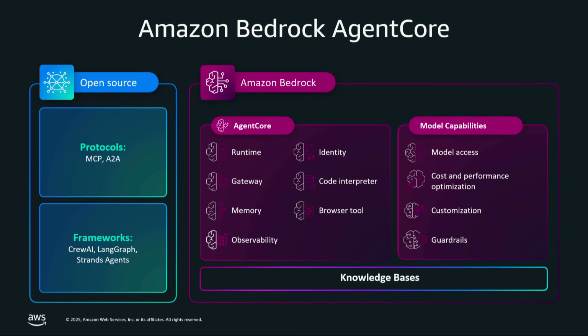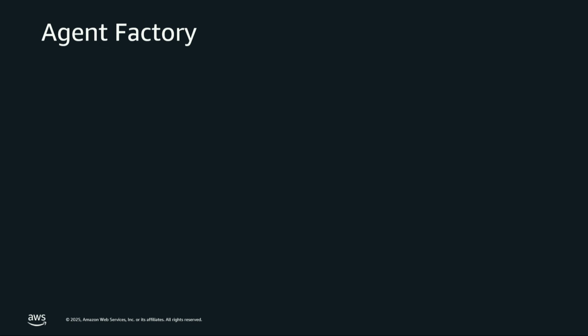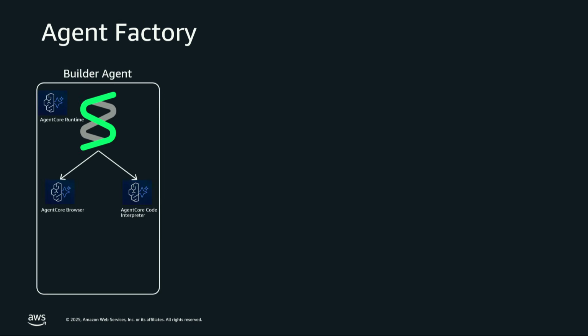And finally, to make sense of everything, to know why a particular agent did a particular thing, or to troubleshoot issues, we are going to tap into the observability feature of Agent Core. Okay. So now we know we are going to have a builder agent. Its role is just one thing: it takes users' requests and creates an agent or a multi-agent system for us. This builder agent is built using Strands and is deployed on Agent Core as the infrastructure.